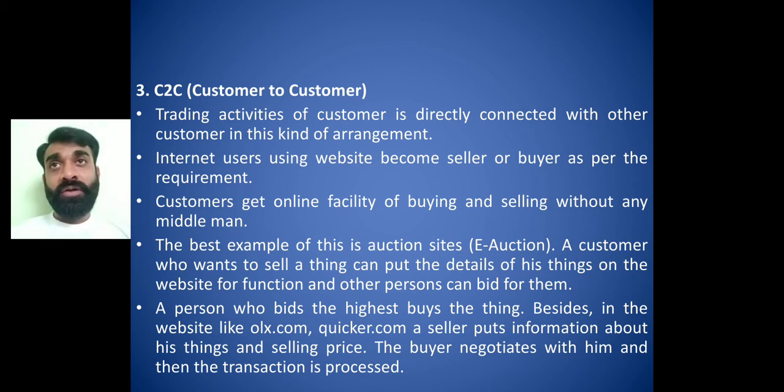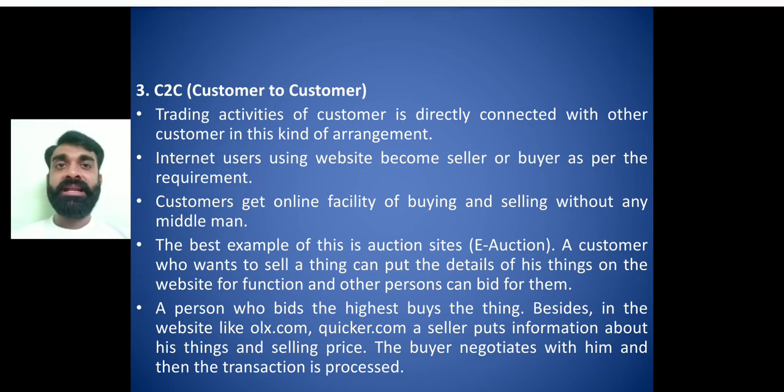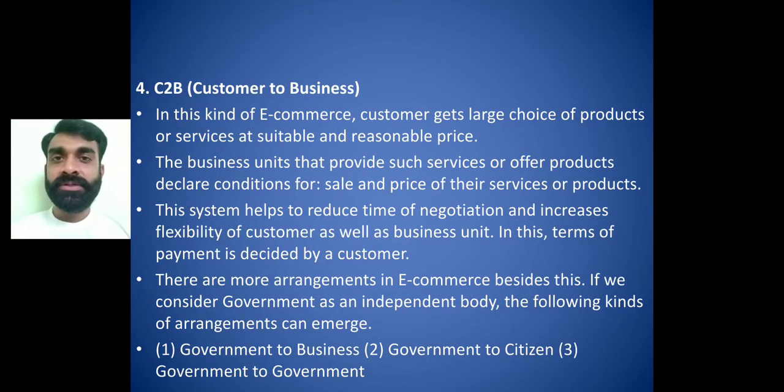Here the customer only comes into contact with the other customer, right? No businessman, no middleman is there, okay? And the last one is customer to business. Here the customer wants a particular base product at a particular standard rate, and the businessmen provide the service with various schemes, right? So here the customer decides the flexible rate or price on their own conditions, okay? So negotiation is going to increase, and the flexibility of the customer is also going to increase.